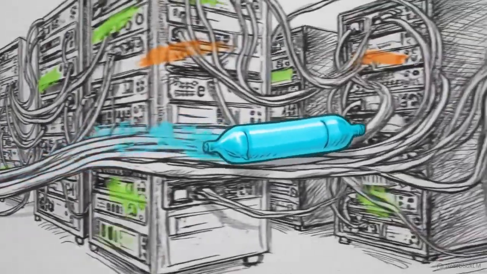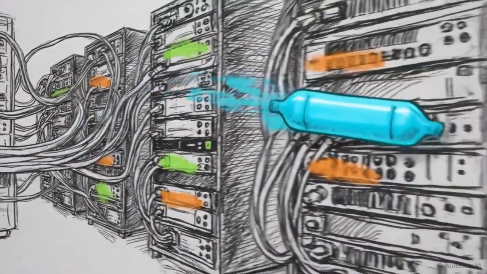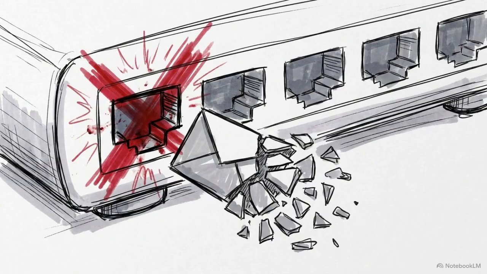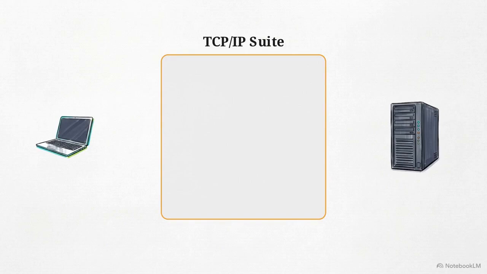A single transmission might traverse dozens of intermediary switches, routers, and firewalls before reaching its destination. This introduces a critical law of interoperability. Every single intermediary device along that physical path must speak the exact same protocol to forward the message. If a router receives a packet but lacks the programming to parse its specific encapsulated header, it will instantly drop that data. To guarantee end-to-end communication, engineers rely on protocol suites, such as TCP/IP.